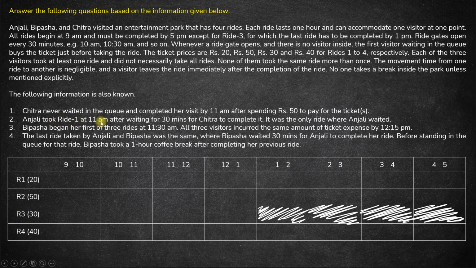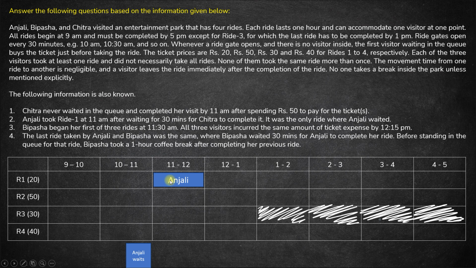Anjali took one ride at 11 a.m. after waiting for, okay, so took ride 1, Anjali took ride 1 at 11 a.m. after waiting for 30 minutes for Chitra to complete it. Okay. So Anjali basically waited, she took her first ride at 11 a.m. after waiting for 30 minutes. That means from 10:30 till 11, Anjali was waiting. Okay. She was waiting for whom? For Chitra to complete this ride, and as soon as at 11 a.m. the ride is completed, Anjali takes this ride.